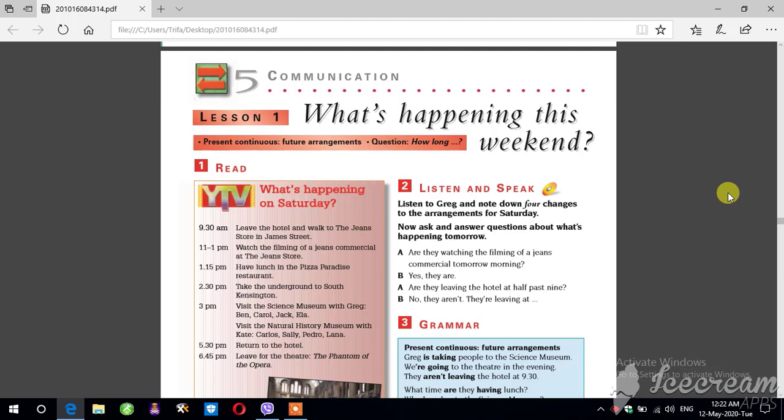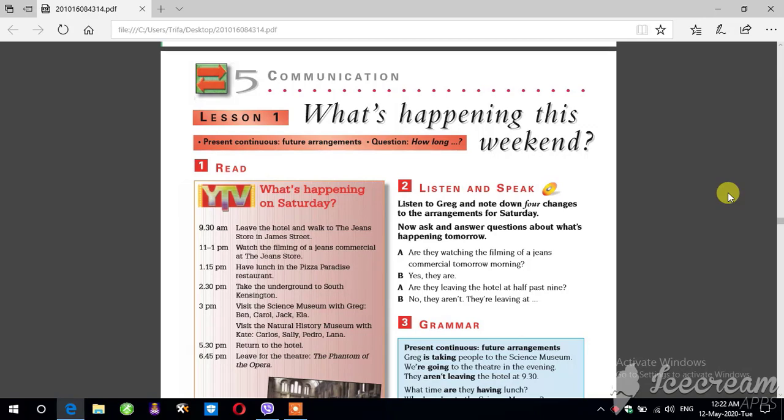Today I want to remind you of Unit 5 Lesson 1. As we talked about at school, it is about present continuous for future arrangements. The first thing we need to know is what present continuous is. If we have present continuous alone, the structure is subject, verb to be, and verb plus ing, complement.